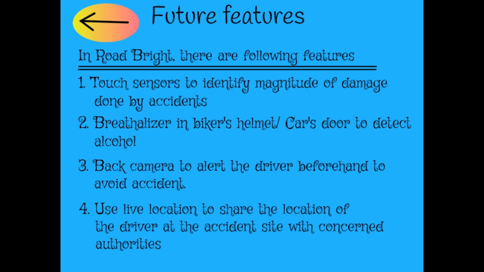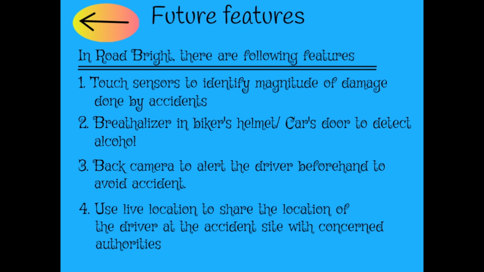Third, a back camera to alert the driver beforehand to avoid accidents, as there are many people who cannot see properly or are too drunk to drive and just cannot see someone in front of them.